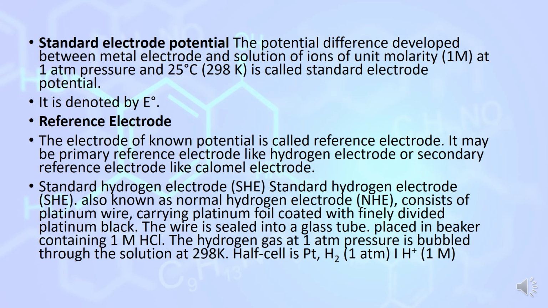Standard hydrogen electrode: the potential difference developed between the metal electrode and a solution of ions of unit molarity, that is 1 molar concentration, at 1 atmospheric pressure and a temperature of 25 degrees centigrade, is called the standard electrode potential. It is represented by E degree.